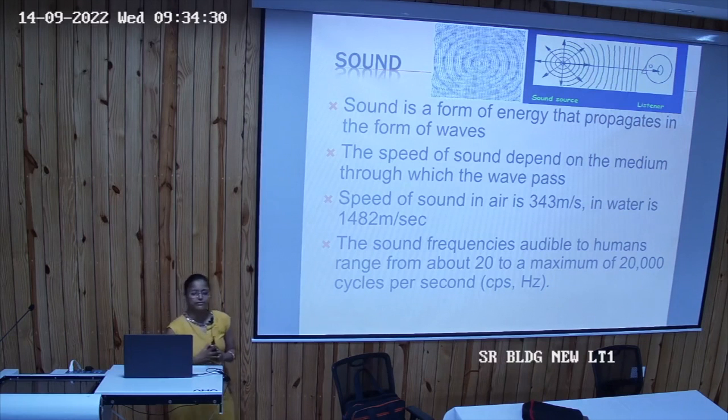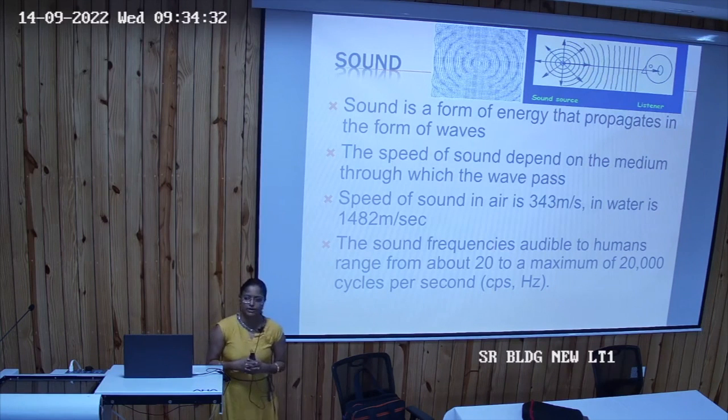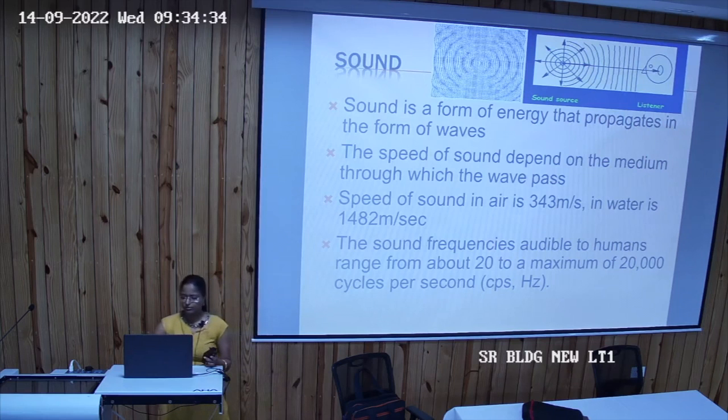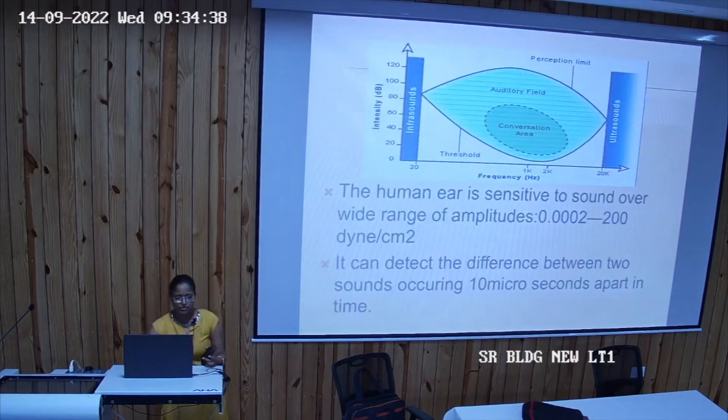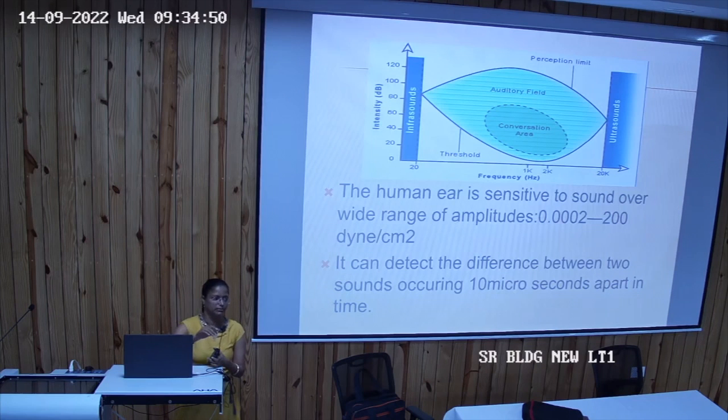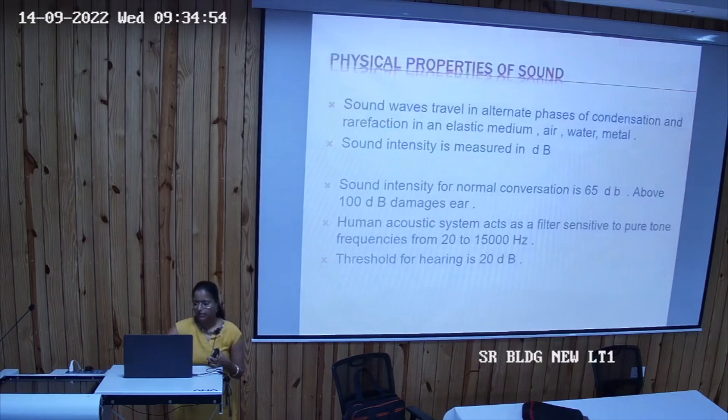And what is the audible frequency of sound wave? It is 20 to 20 kilohertz, right? Human के लिए. So human ear is sensitive to various range of amplitude, and it can detect the difference between the two sounds that are occurring 10 microsecond apart. मतलब दो sound जो कि 10 microsecond can discriminate between them, right?